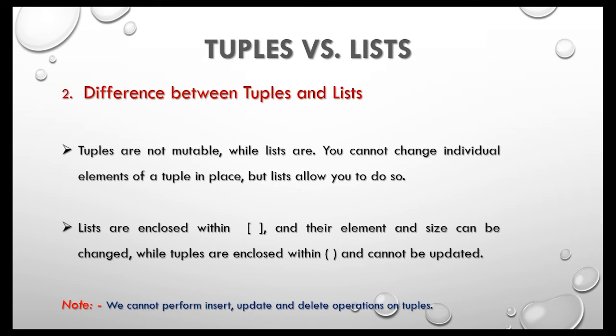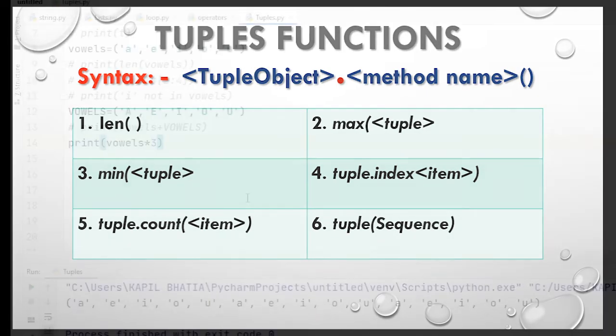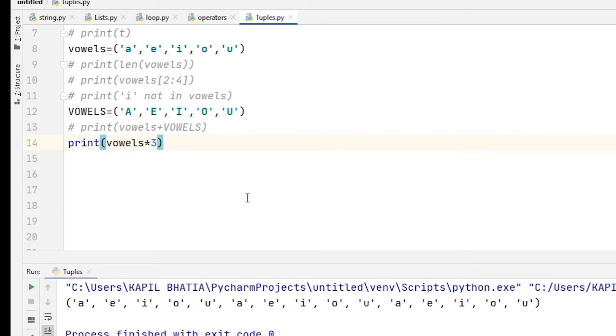Now move to our next topic, that is various methods used with tuples. Here you can see the list of methods that we can perform on tuple. One by one I will show you with an example so that you can better understand. Okay. First method is len method. It is used to return the length of the tuple.